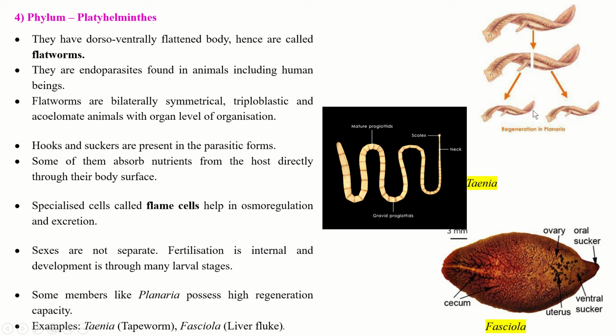So they have high regeneration capacity, which is a characteristic of Platyhelminthes. Now examples of Platyhelminthes are Taenia, that is the tapeworm, Fasciola, the liver fluke, and this is the planaria. So these are some examples of Platyhelminthes.